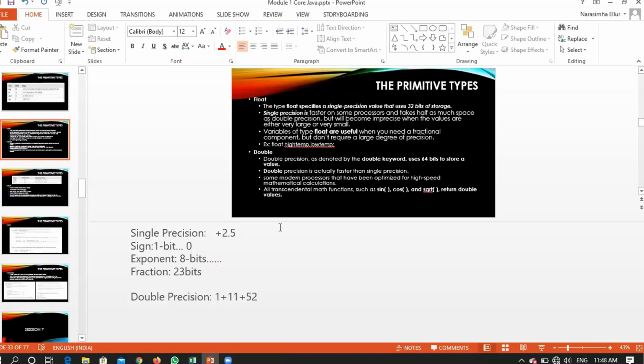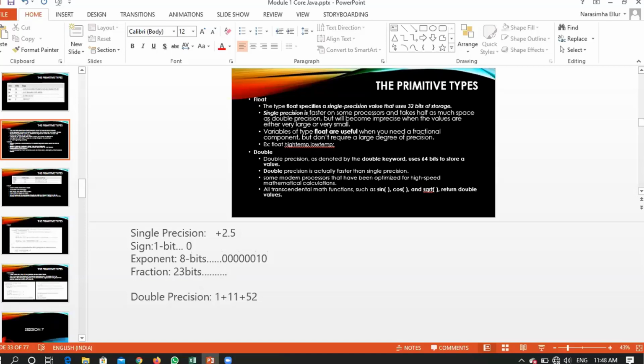So what is the binary equivalent of 2? 1 0. So 1 2 3 4 5 6 7 8 bits, with 1 0 at the end, right? So what is the fraction value remaining? The fraction value remaining is 5. So this 5 will be represented using 23 bits, right?